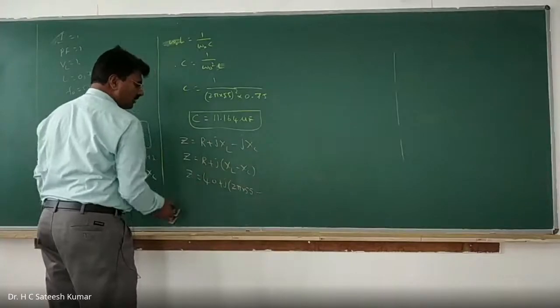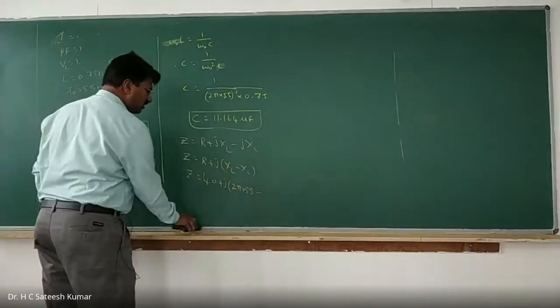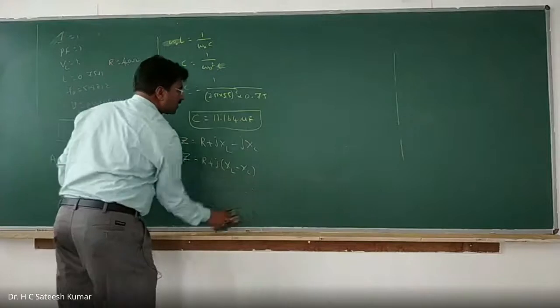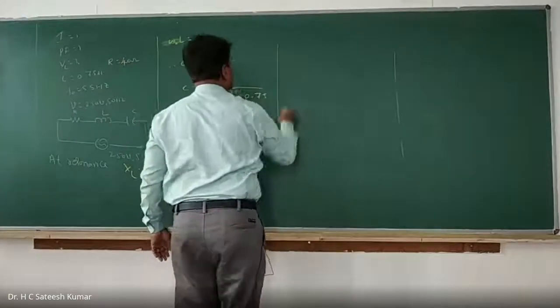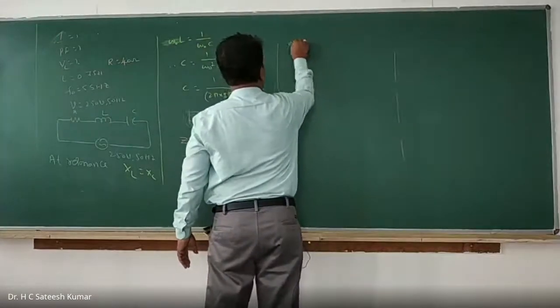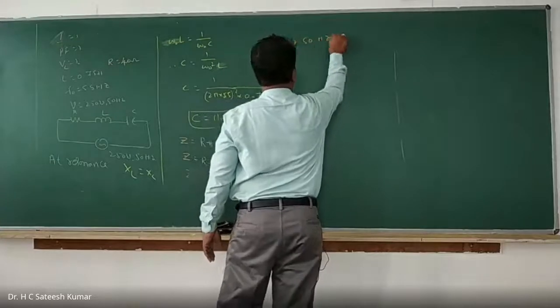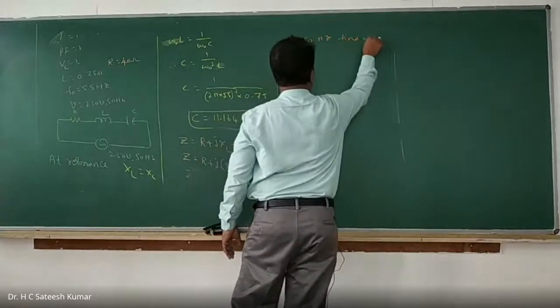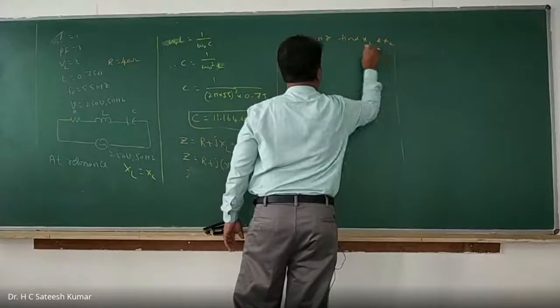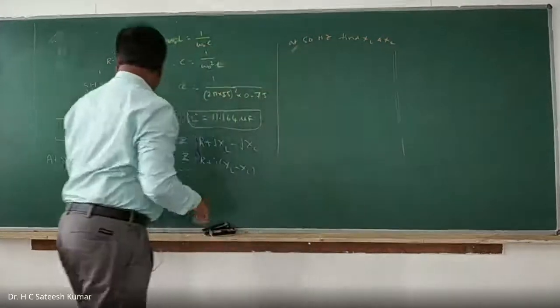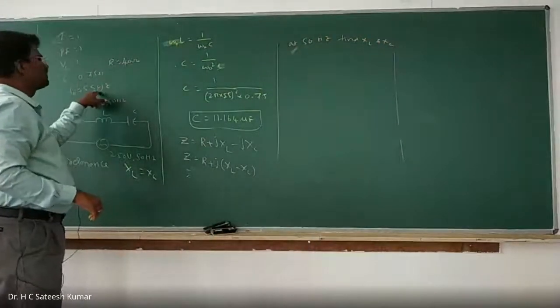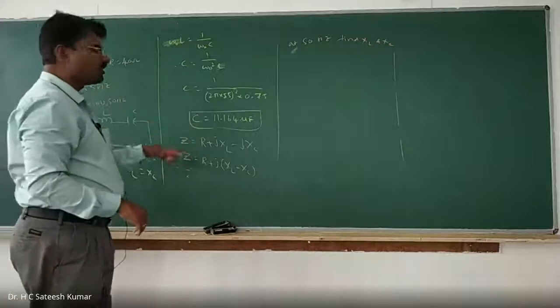So we need to find XL and XC and then substitute here. At 50 hertz, the supply frequency, find XL and XC, since the resonant frequency is 55 hertz.